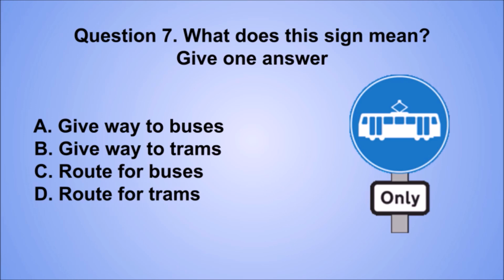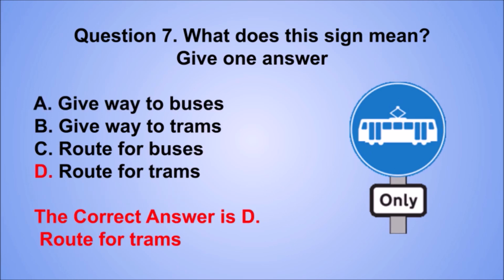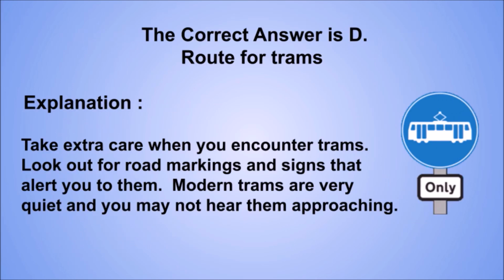Question 7. What does this sign mean? Give one answer. A. Give way to buses. B. Give way to trams. C. Route for buses. D. Route for trams. The correct answer is D. Route for trams.